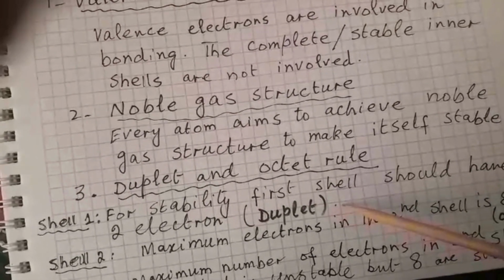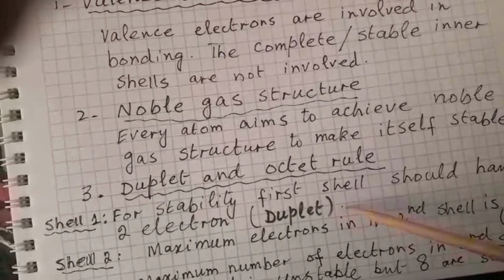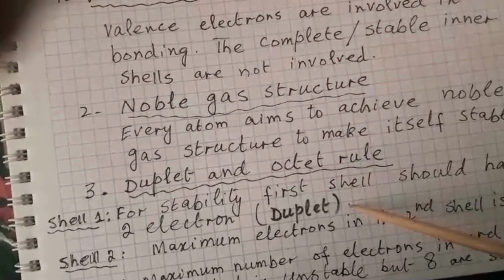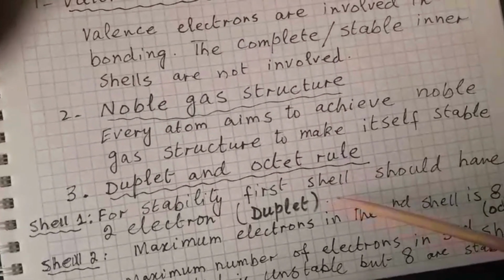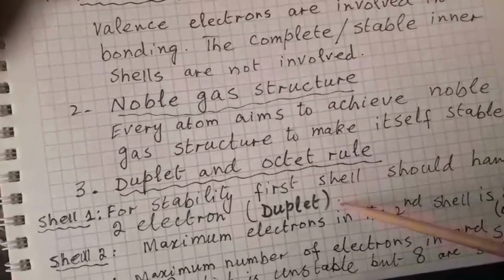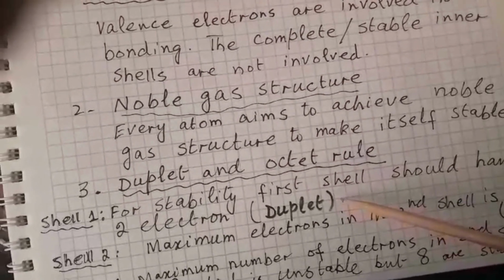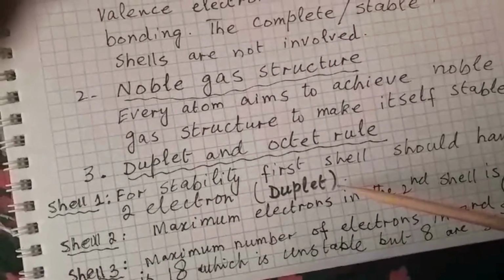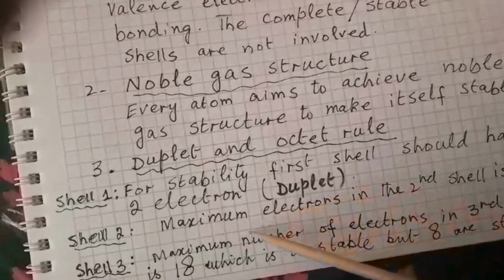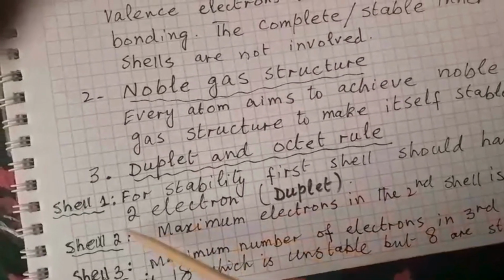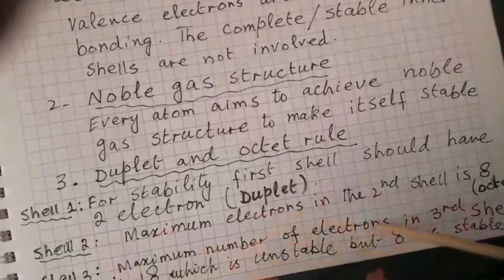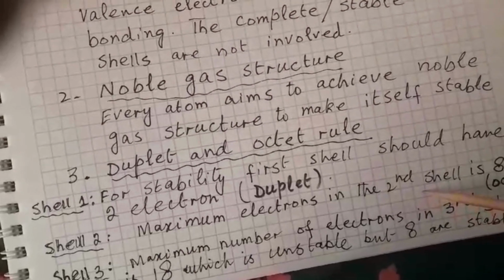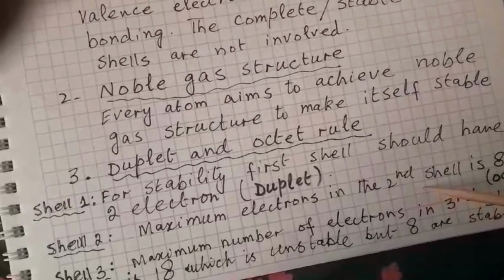For example, hydrogen has just 1 electron in its valence shell. It has only one shell, and that is the valence shell. So it has 1 electron, and it would gain 1 more electron to have 2 in its valence shell for stability. And the maximum number of electrons in shell 2 is 8. If there are less than 8 electrons in the second shell, then it would be unstable.